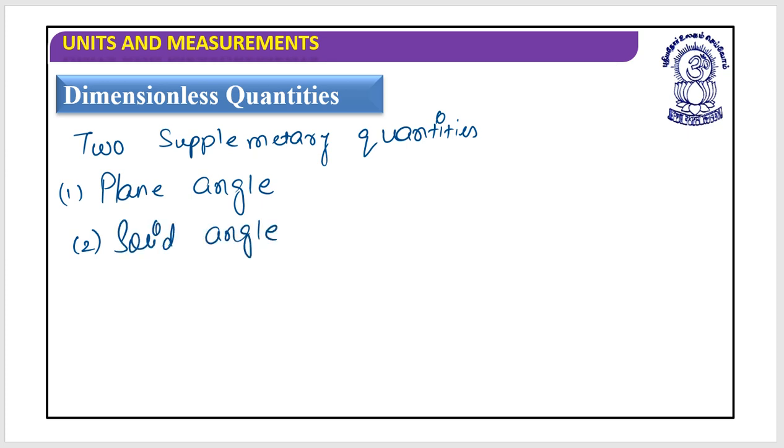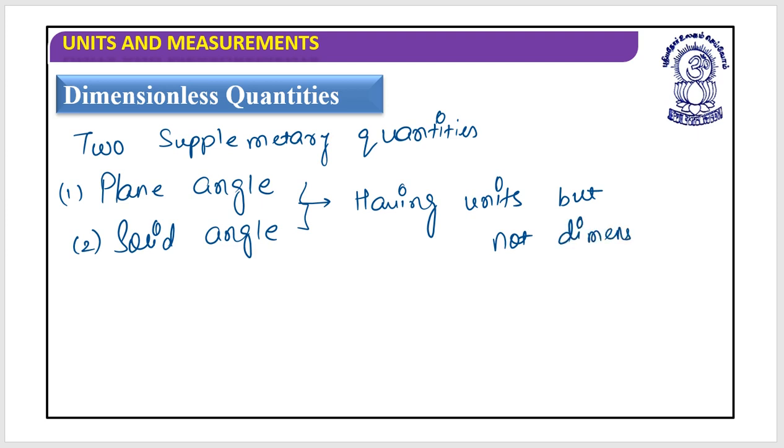So these two, plane angle and solid angle, are unique ones. Why did I say unique? Because these two have units, but not dimensions. These are the exceptions.